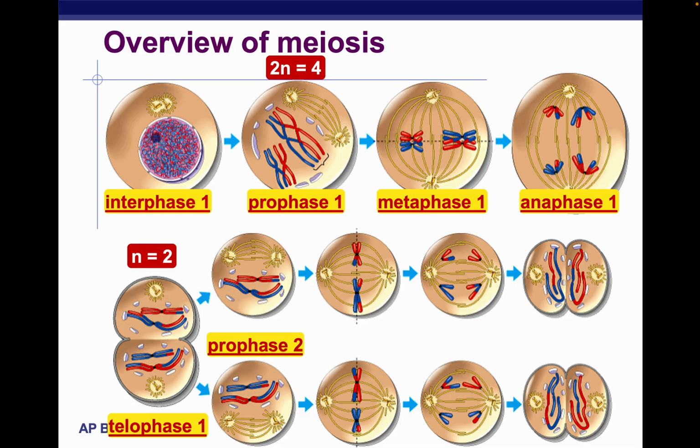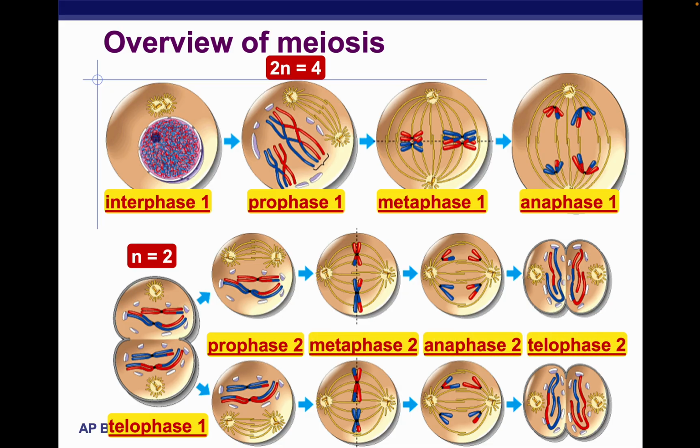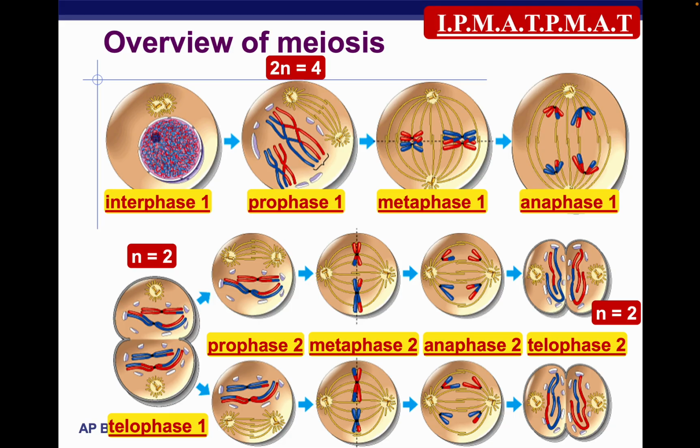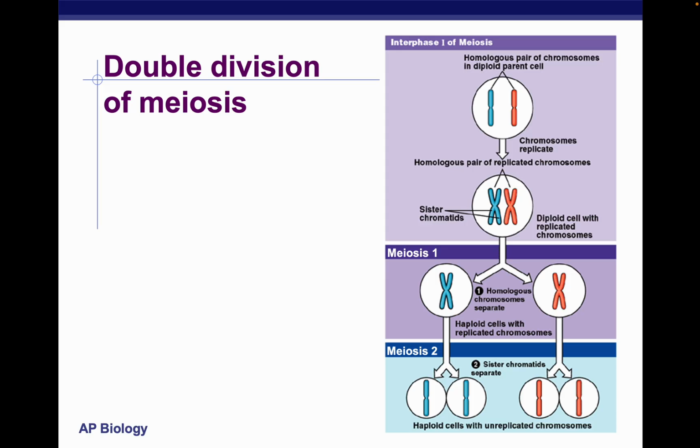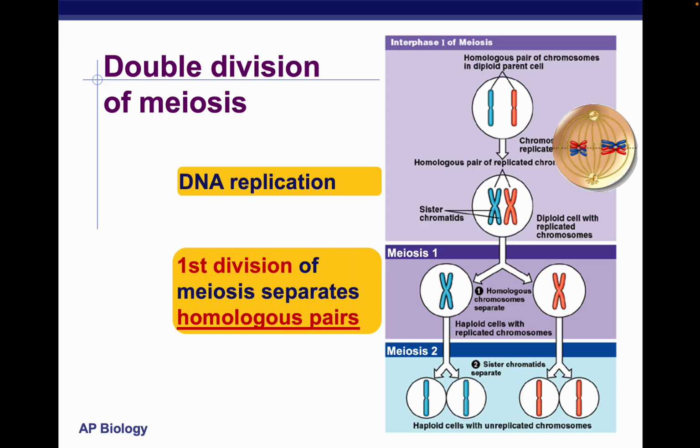Then we have prophase 2, metaphase 2, anaphase 2, and telophase 2. These phases are really similar to mitosis, because we're just separating sister chromatids. Importantly, DNA replication only happens before the first division of meiosis. We won't have another DNA replication between meiosis 1 and meiosis 2.